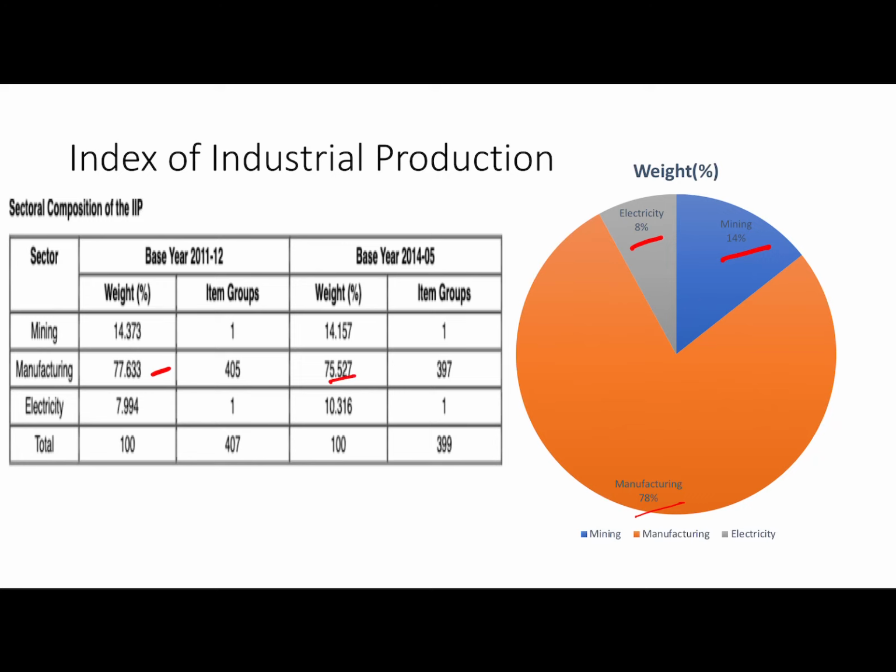Okay. From 75.52% to 77.633%. The weights of manufacturing have been increased and others are more or less the same. Mining is more or less the same. Electricity, the weight of electricity is decreased.